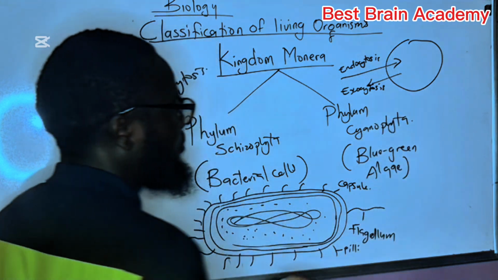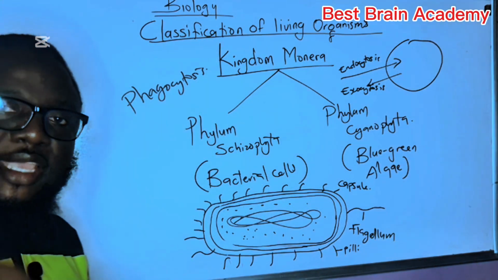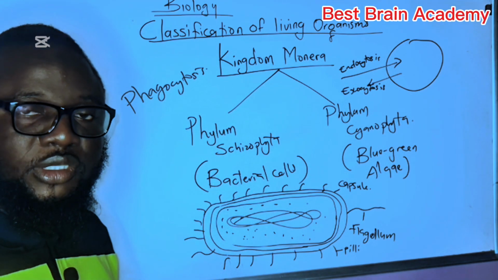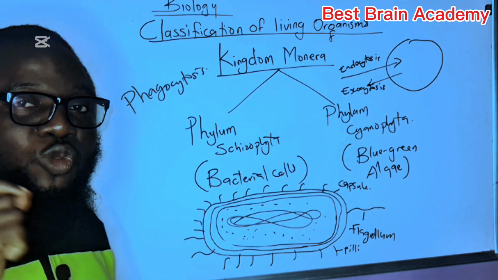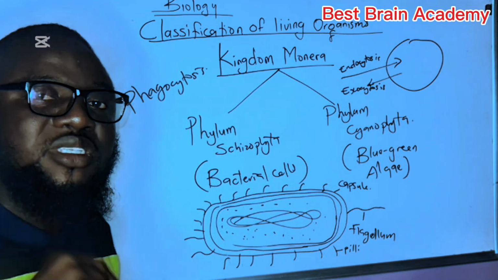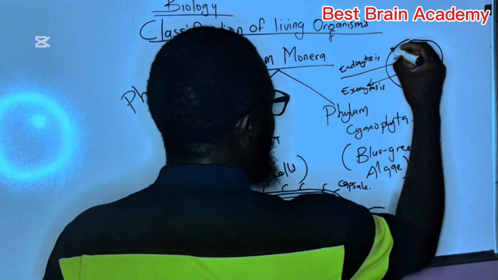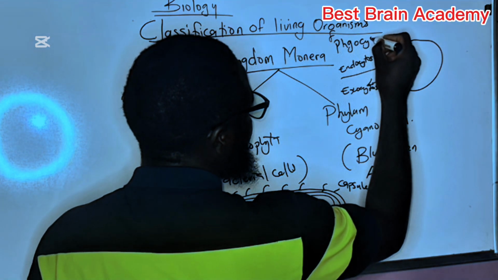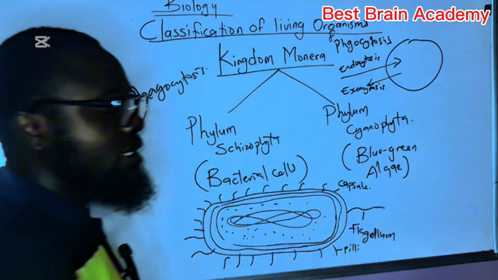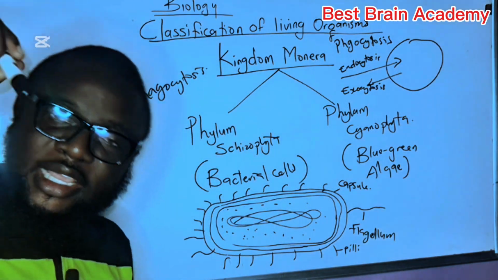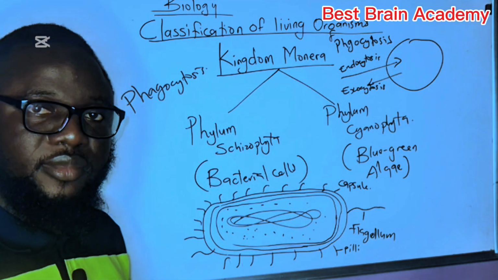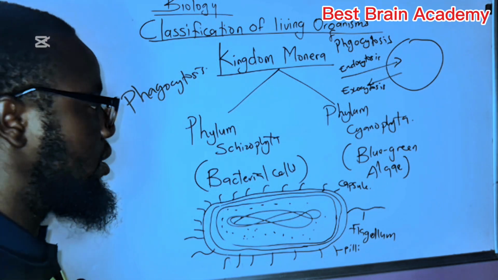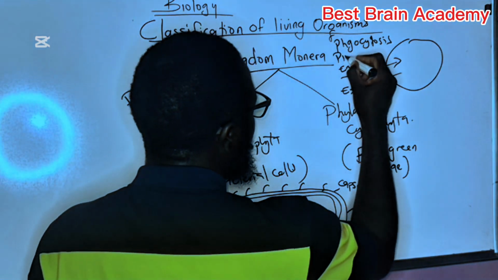Now, if the thing going into the cell is a solid particle, like another cell or food particles, that's when we call it phagocytosis. So a solid particle going into the cell is called phagocytosis. And if the thing going into the cell is liquid, we call it pinocytosis. So pinocytosis is for liquid.